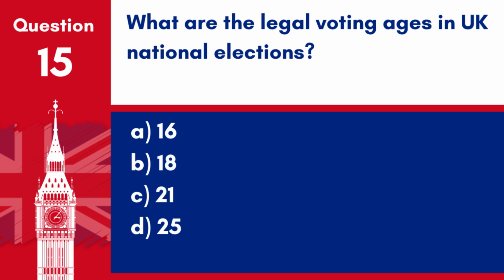Question 15. What are the legal voting ages in UK national elections? A. 16. B. 18. C. 21. D. 25. Answer: B. 18. The legal voting age in UK national elections is 18 years old.